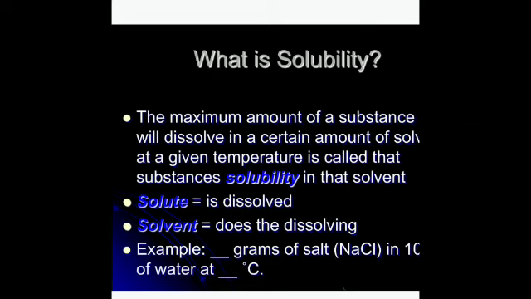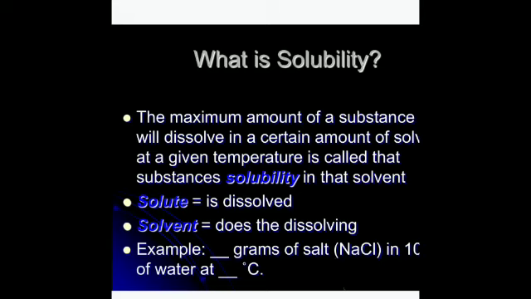Then there are certain factors which affect solubility. For example, the solubility of most solids in liquids increases with an increase in temperature. You keep on dissolving sugar until the solution becomes saturated at normal temperature, but once you increase the temperature, the solubility of sugar will increase.